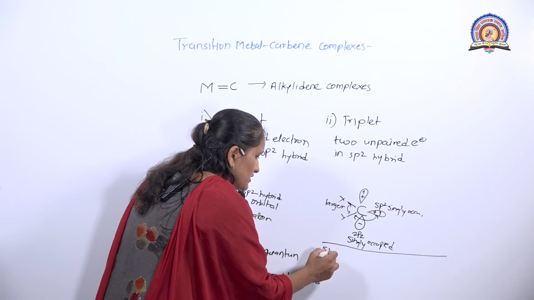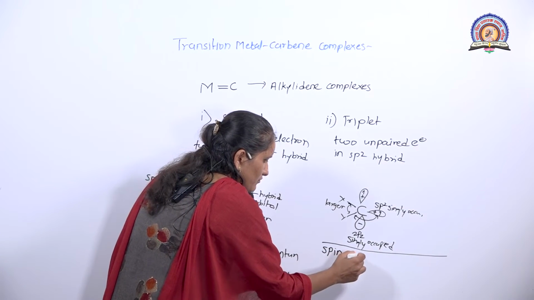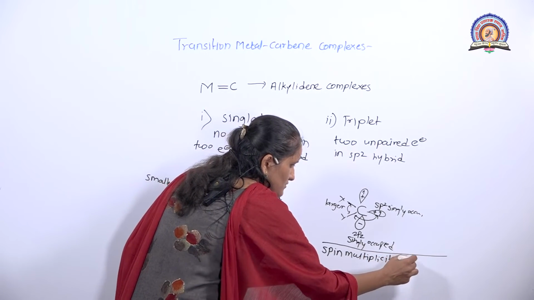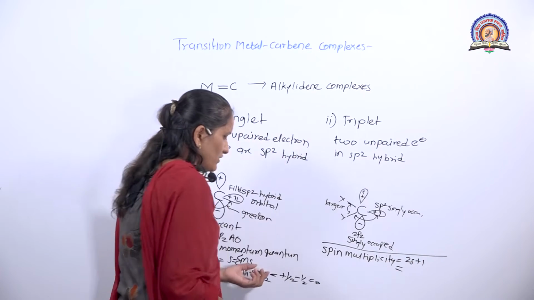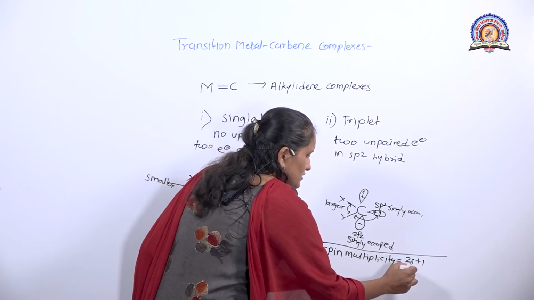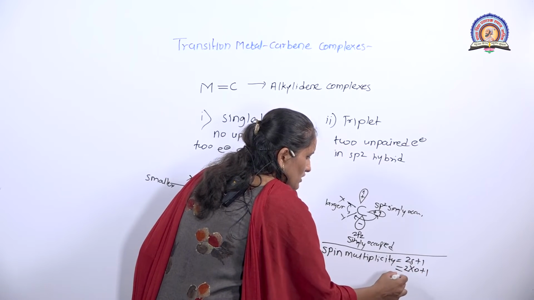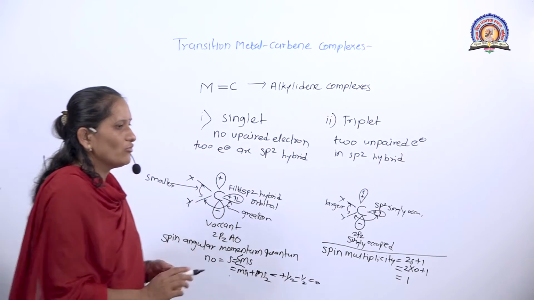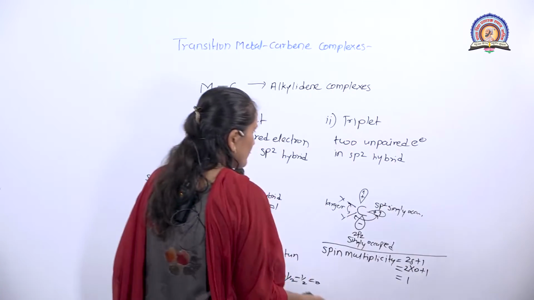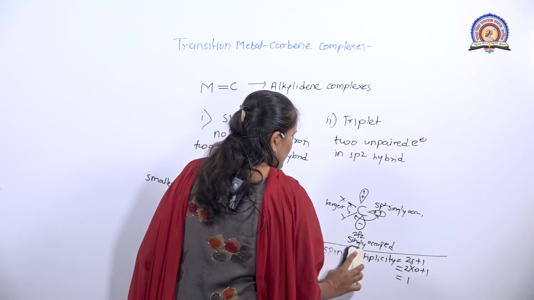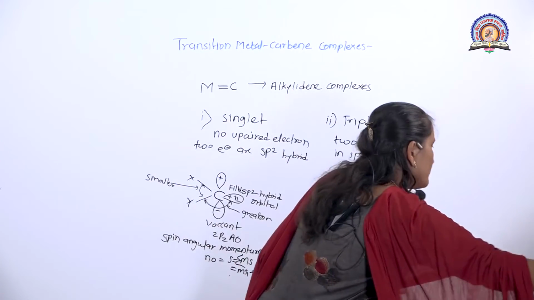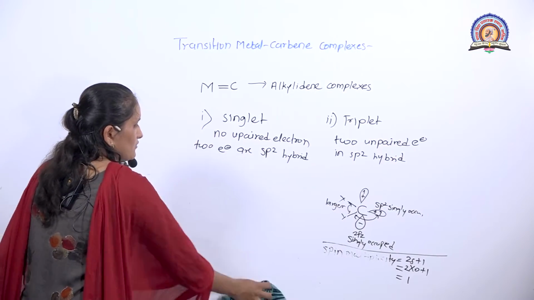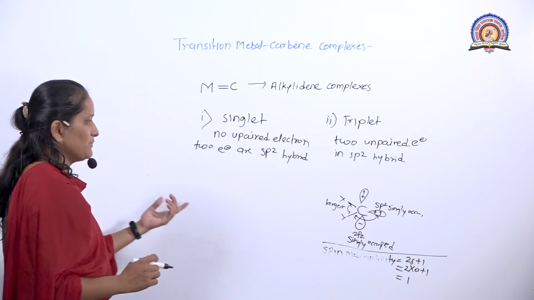Then spin multiplicity is equal to 2S plus 1. Now S is 0, that is 2 into 0 plus 1 is equal to 1. Therefore it is a singlet carbene. Now we discuss the triplet carbene.